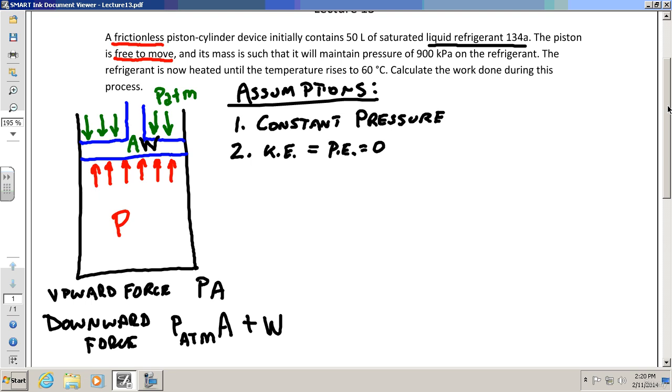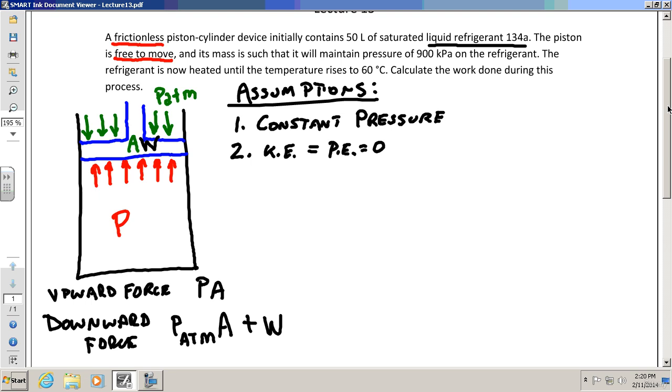It's free to move, so it basically again says it has a constant pressure process. If there were a lot of friction in the piston, as the pressure increased, it might not move. But we're saying the piston will move as the pressure increases, therefore it's a constant pressure process. That's all it's saying.